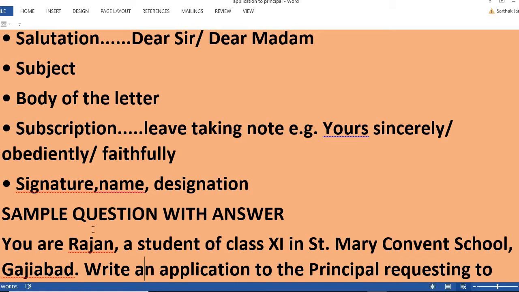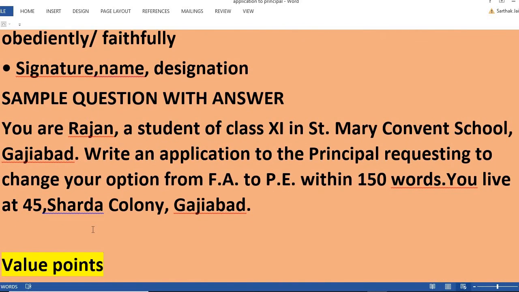For example, you will put there either yours sincerely or obediently or faithfully. Below this you will put your signature with name and designation. So I'll display how to put all these parts with a question and its answer.